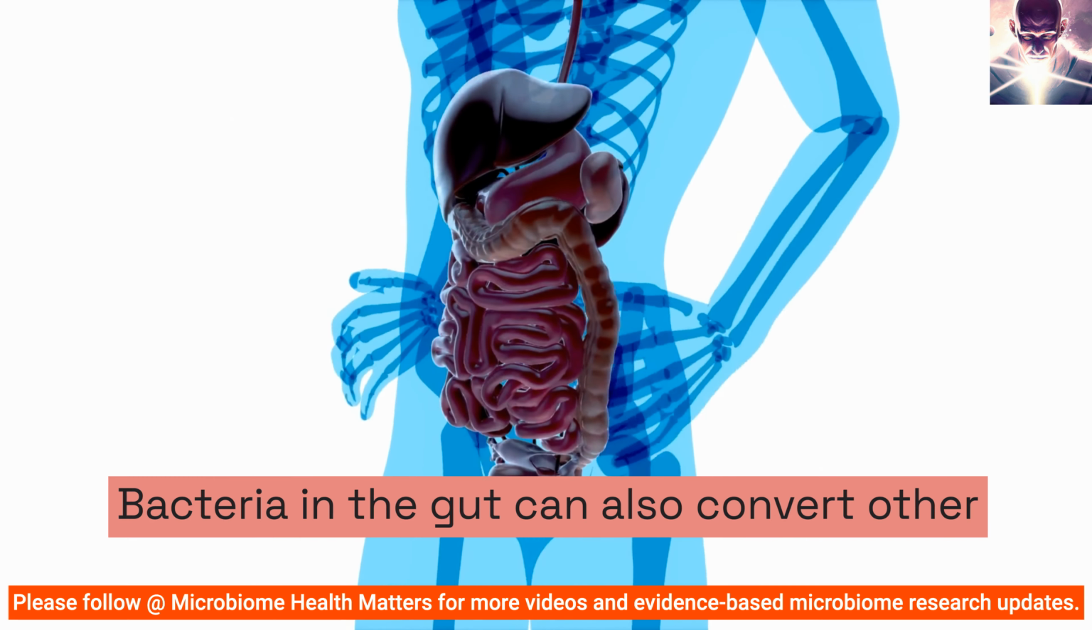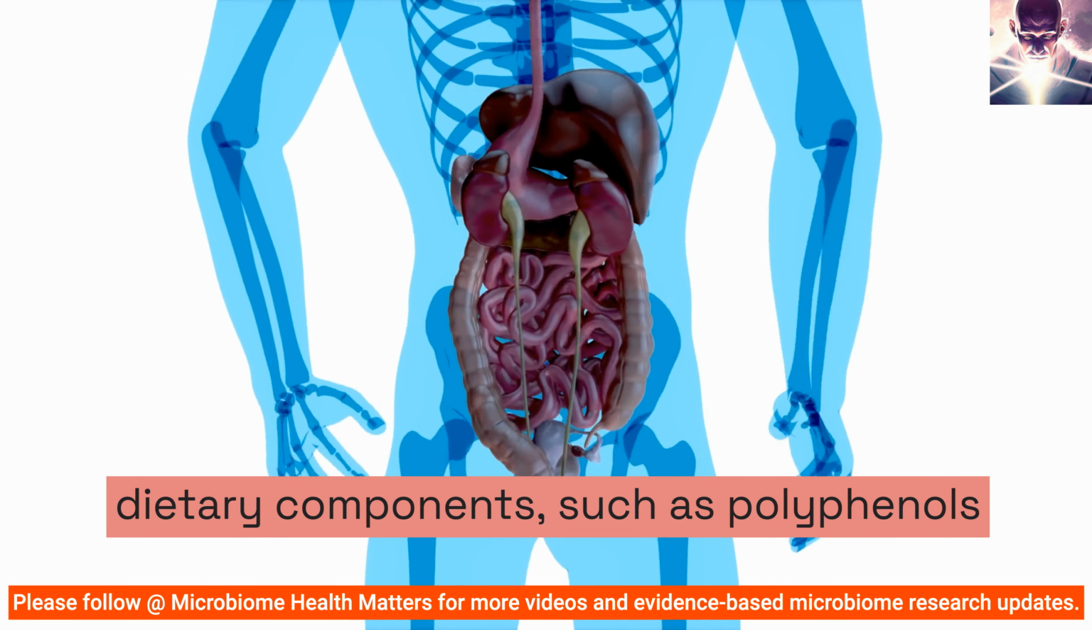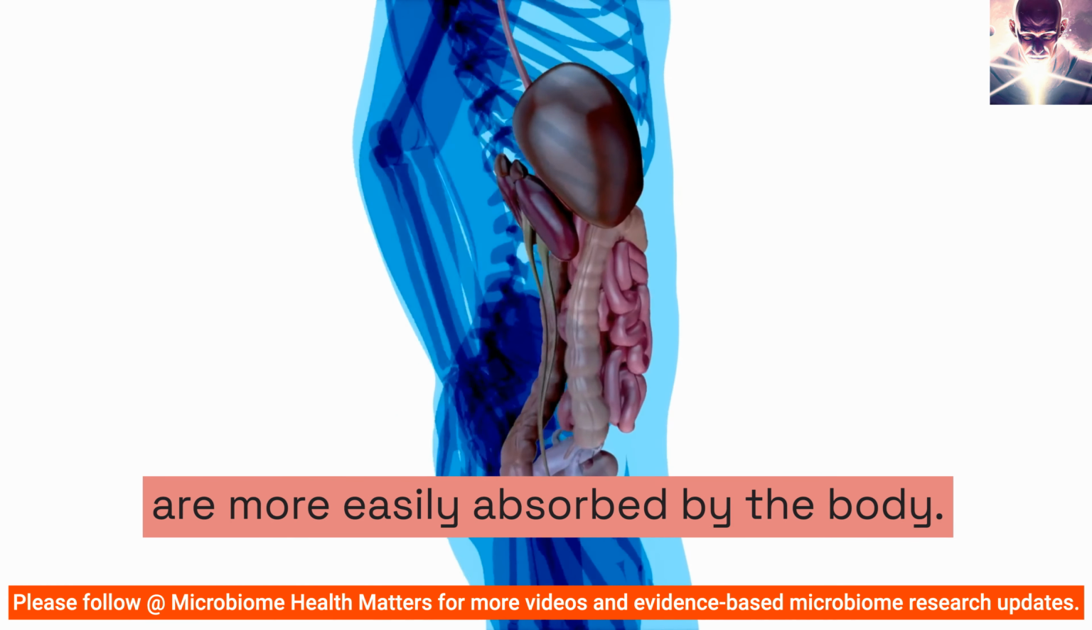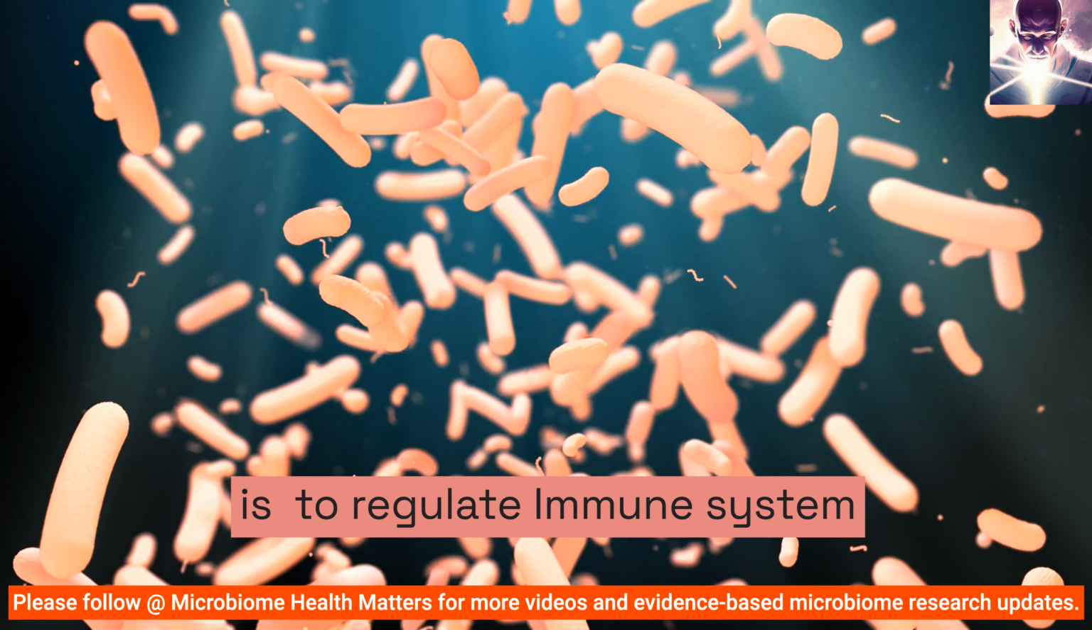Bacteria in the gut can also convert other dietary components, such as polyphenols and phytochemicals, into forms that are more easily absorbed by the body. The other role of the microbiome is to regulate the immune system.